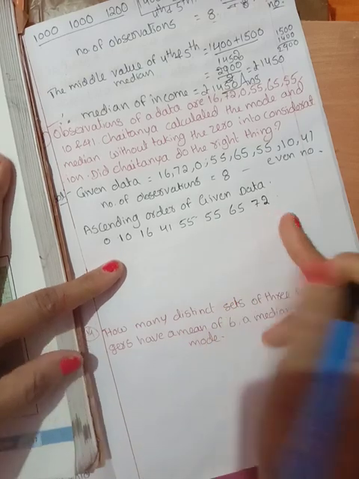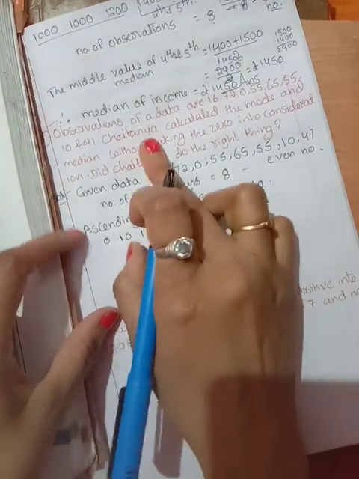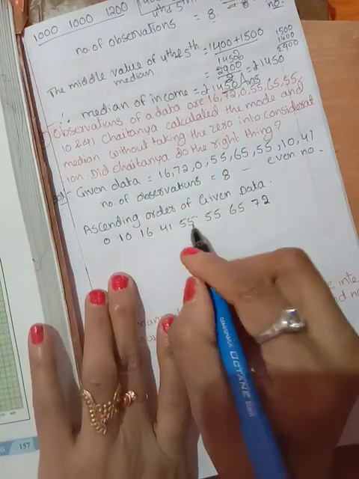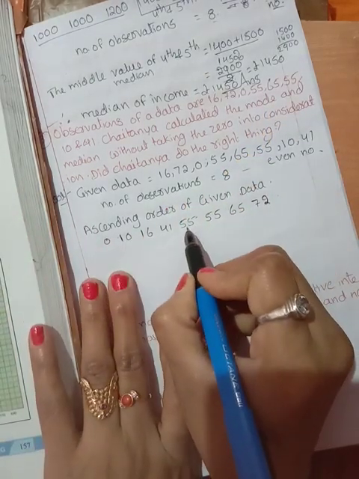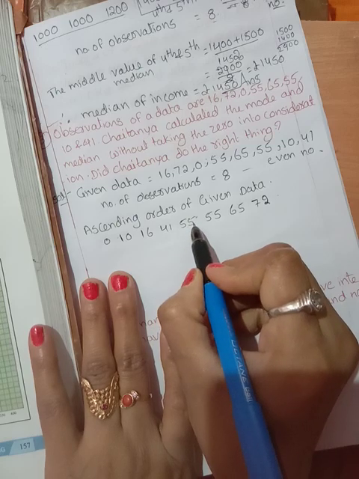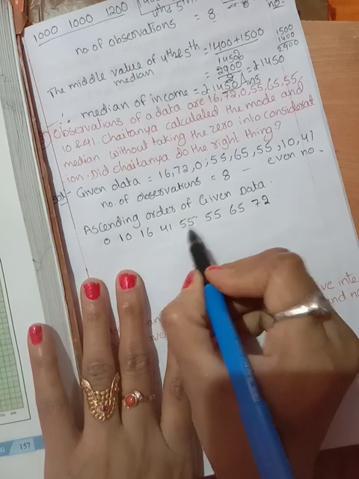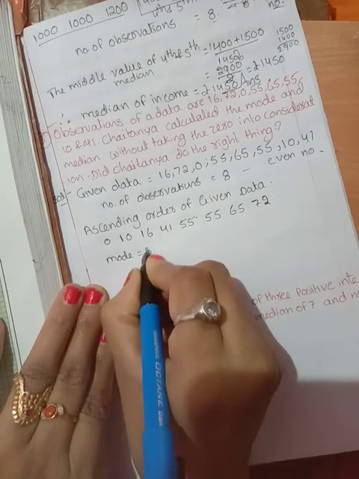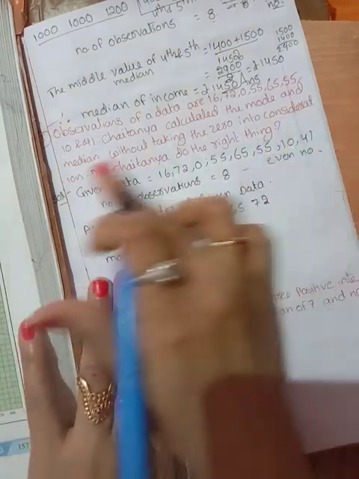Now, what is the mode here in our given data? Mode means the value that appears most frequently among the observations. So the mode is 55. Mode equal to 55.